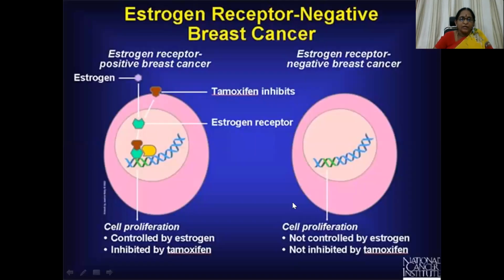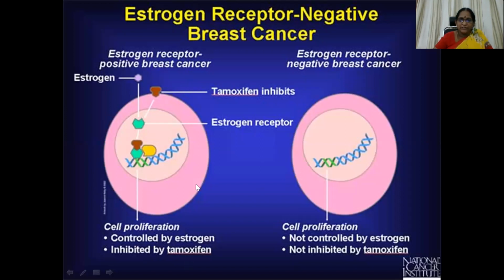Then estrogen receptor positive breast cancer and estrogen receptor negative breast cancer. Let us see the difference between these two. Estrogen generally combines with estrogen receptors and produces its action, whereas when you give tamoxifen, it goes and combines. So cell proliferation, which is controlled by estrogen, is inhibited by tamoxifen.